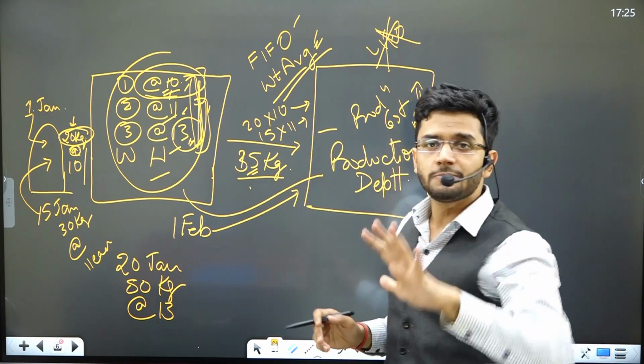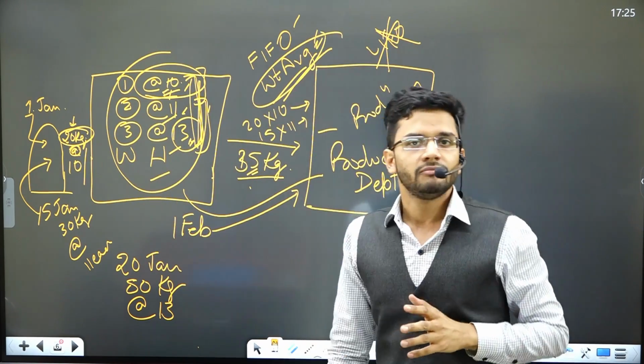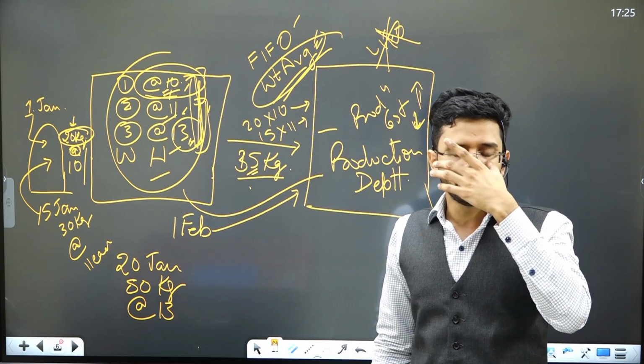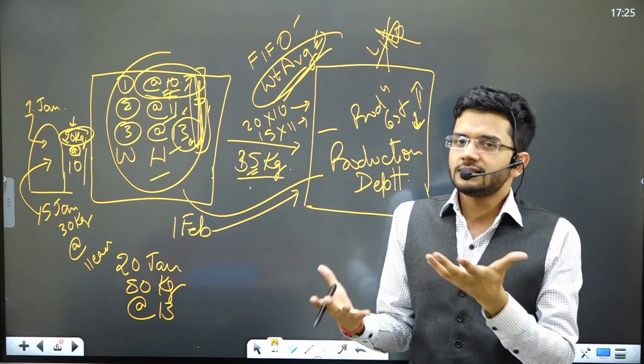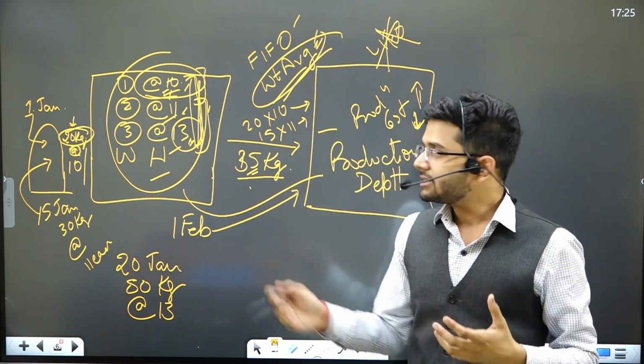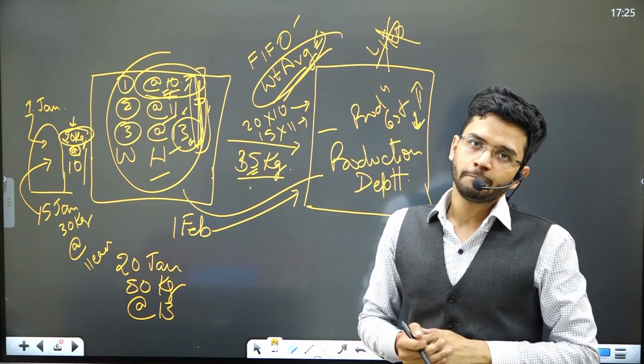And let me tell you, out of my experience, 90% of the industries are currently using the weighted average method. They do not use FIFO, they use weighted average method, because weighted average method is the most scientific and most balanced method. It balances highs and lows of the raw material cost. So it is a very, very balanced method.